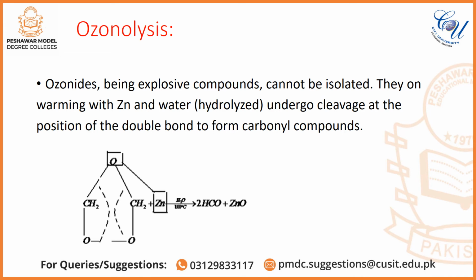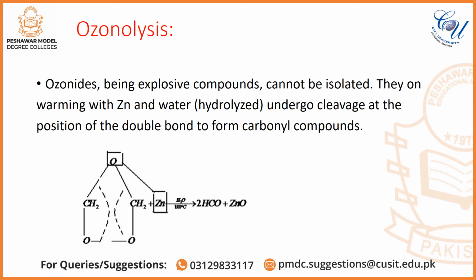Ozonides, being explosive compounds, cannot be isolated. On warming with zinc and water, they undergo cleavage at the position of the double bond to form carbonyl compounds. This is the stable ozonide, and this is the zinc hydrolysis step. Here, if the cleavage takes place, two similar carbonyl compounds called aldehydes are formed.